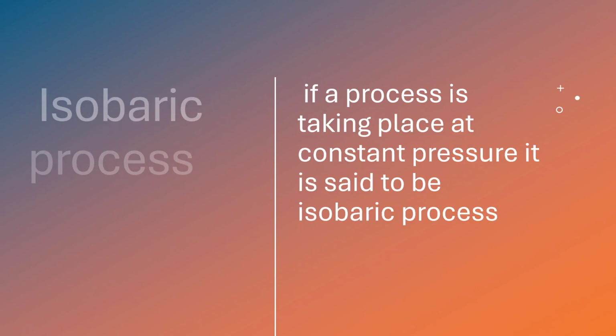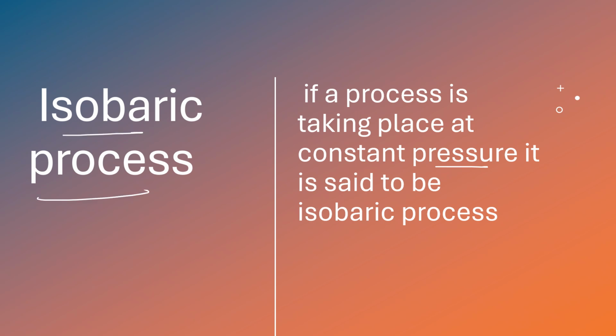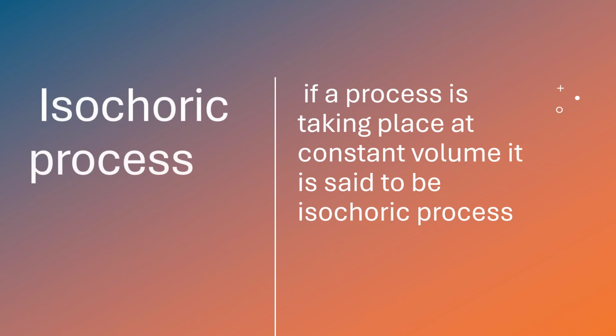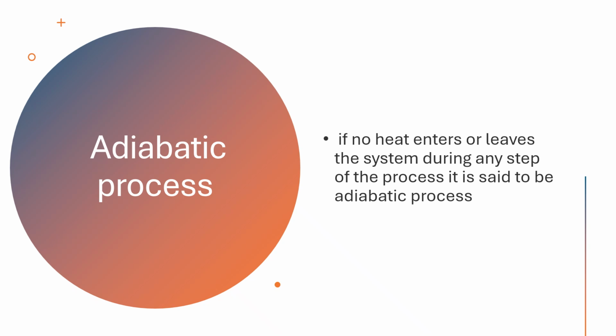If we are talking of constant pressure, then the process is known as isobaric process. For such processes, dP, that is going to be equal to 0. And if we have volume constant, if the volume is said to be constant, then it is known as isochoric process, and dV over here, that is going to be equal to 0. Then if there is no heat which is entering or leaving the system during any step of the process, that is said to be adiabatic process. So over here, dQ, that is going to be equal to 0.